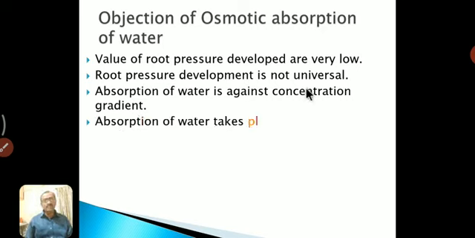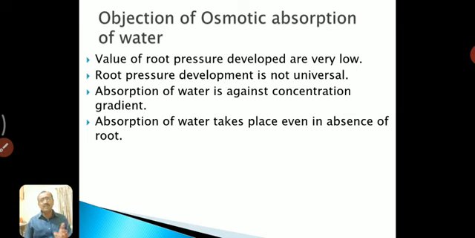Fourth one is that absorption of water takes place even in the absence of root. It is another example. Absorption of water takes place even in the absence of the root, and hence root plays no significant role in absorption by osmotic potential. For example, if we take a cut flower of rose and put it into a vase which has water, that flower stays fresh for 1 day or for 2 days.